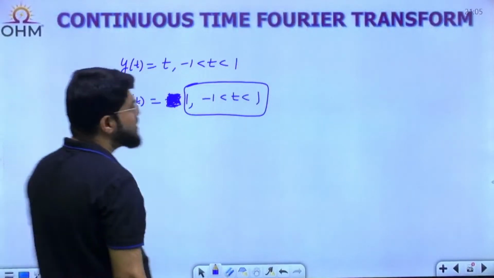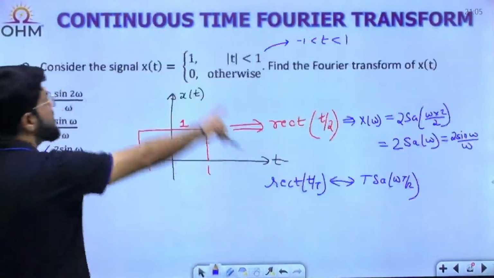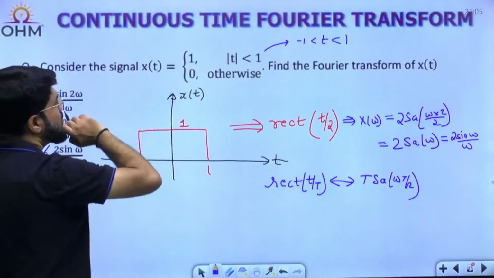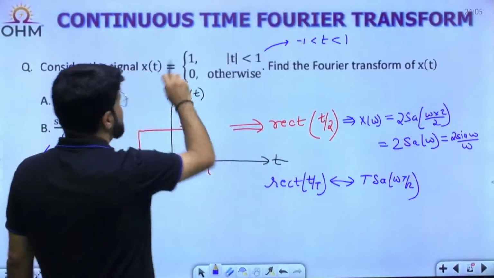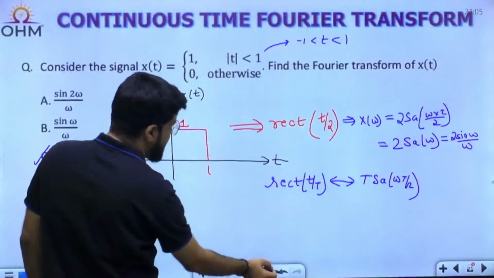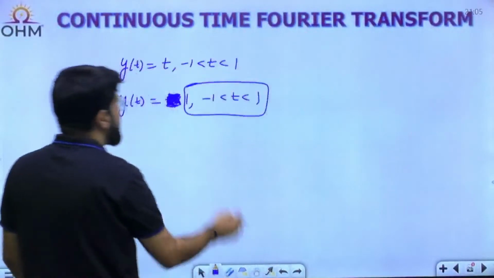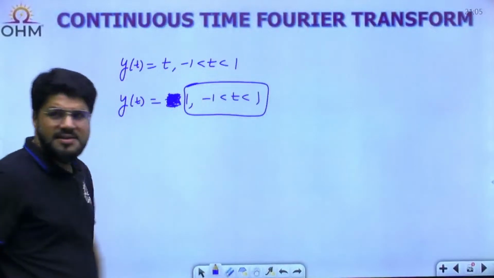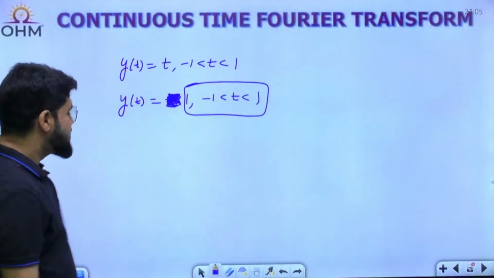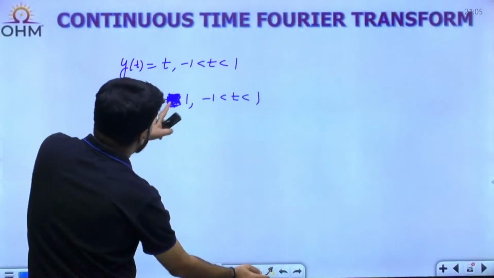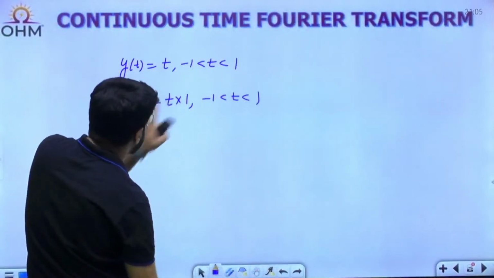This is the same signal, previous one. This signal, x(t) equal to 1 for minus 1 less than t less than 1, correct? So this is the rectangle signal again. Now, let me multiply this factor again. What is multiplied? t.